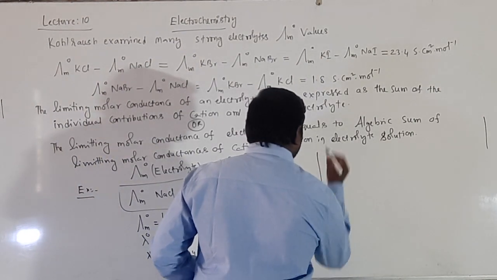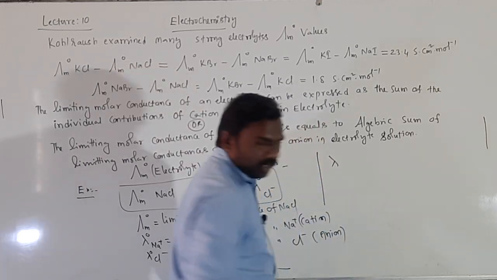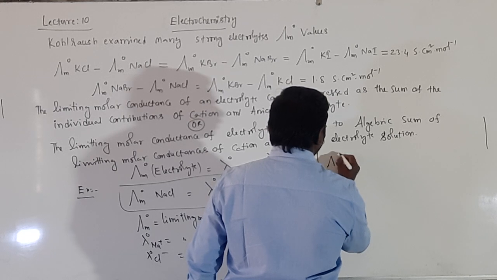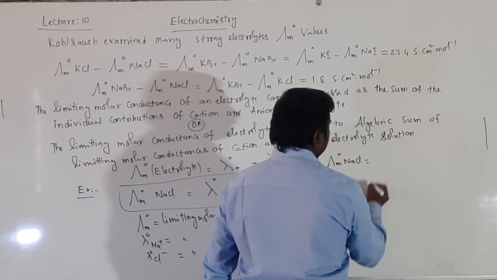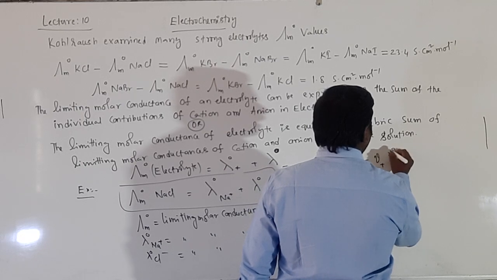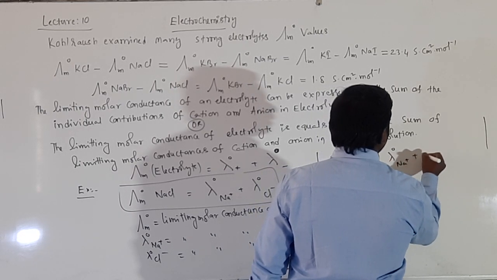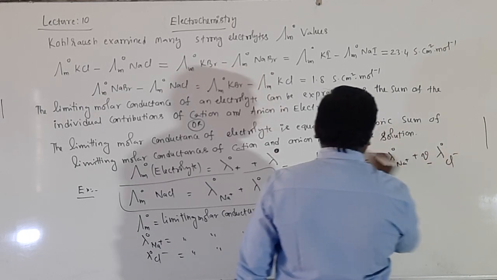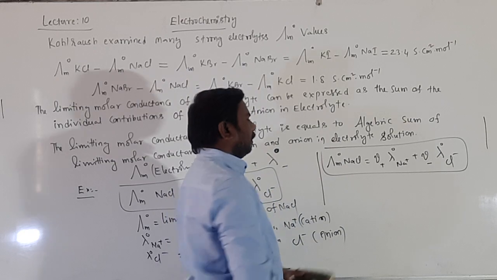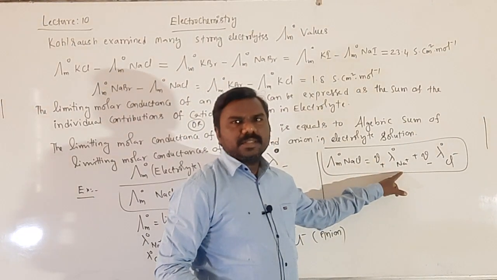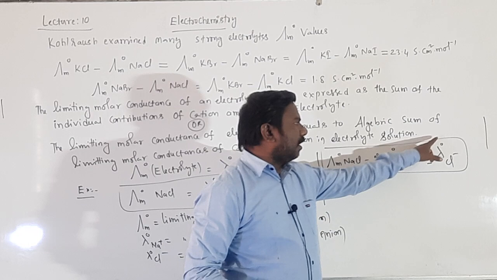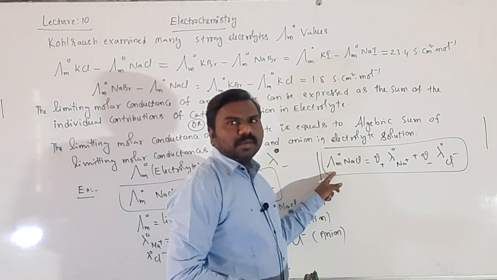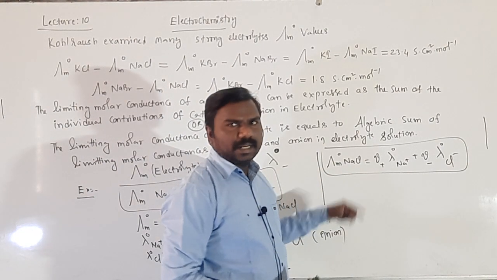It can also be written as lambda m naught of NaCl is equal to nu plus lambda naught Na plus plus nu minus lambda naught Cl minus, where lambda naught Na plus is the limiting molar conductance of the cation, lambda naught Cl minus is the limiting molar conductance of the anion, and lambda m naught is the limiting molar conductance of the electrolyte NaCl.